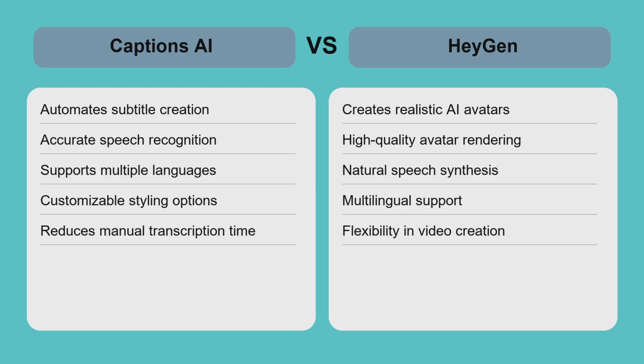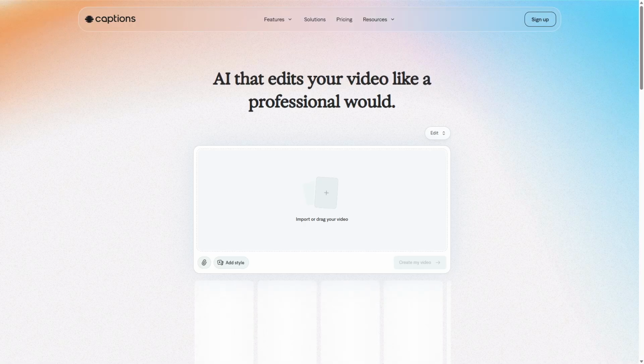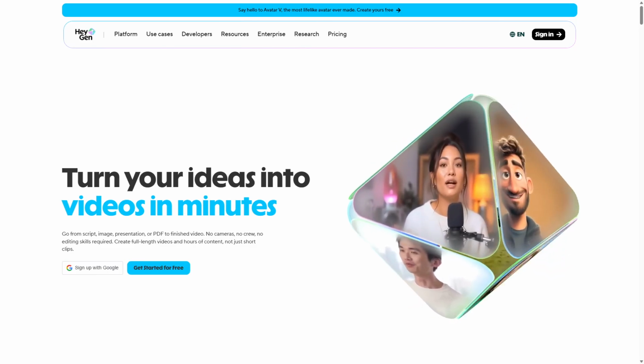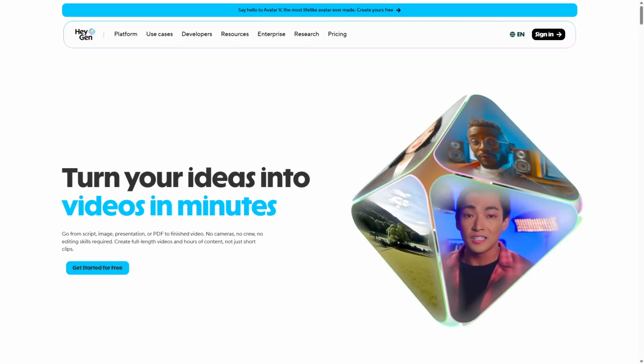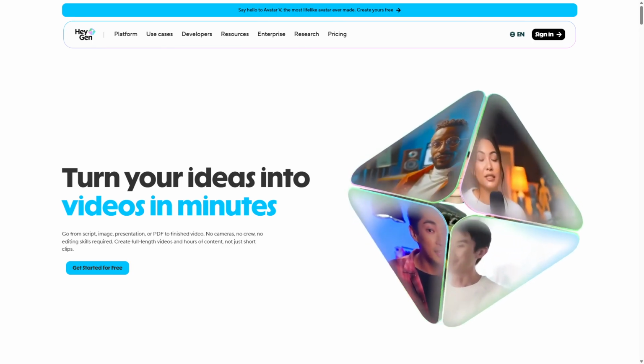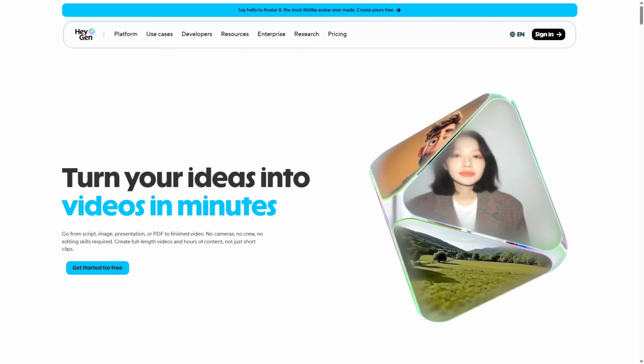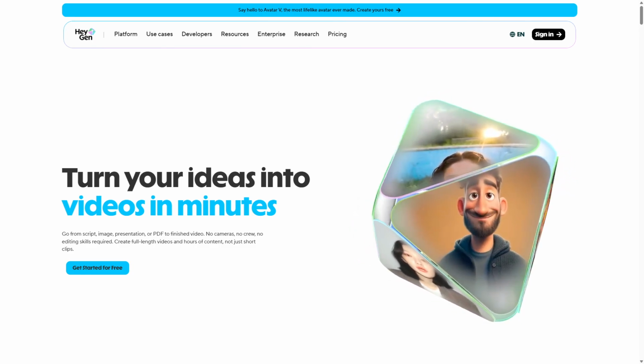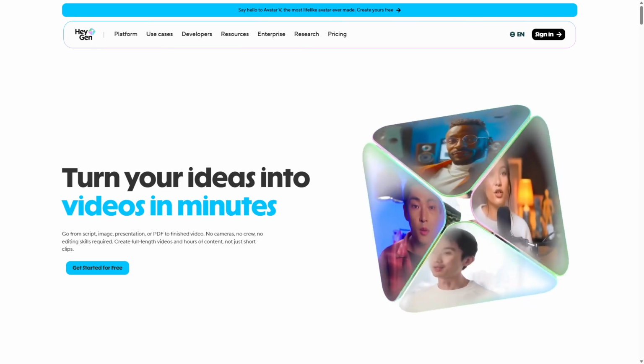Choosing depends on whether your priority is enhancing existing video content with captions or generating entirely new AI-driven video presentations. Choose Captions AI if your main goal is fast, accurate subtitle generation to boost video accessibility and viewer comprehension without complex video production. Opt for HeyGen when you need dynamic AI avatars and full video synthesis for engaging, personalized content. It's perfect for marketers and educators aiming to create immersive videos without traditional filming. Both tools excel in their domains, so select based on your content creation needs.